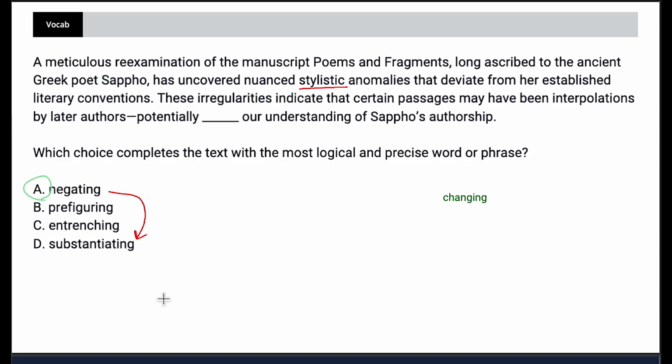And they're not perfect opposites, but you can see how they're sort of antonyms of each other. And if you have two answers that you don't know, but you notice that the two answers you do know are opposites, go ahead and get rid of the ones that you don't know. Again, because more often than not, you're going to have an antonym along with your correct answer. And just like that, we can confidently go with negating.